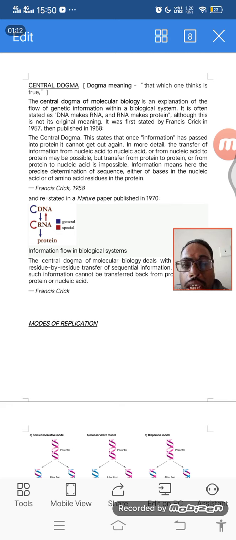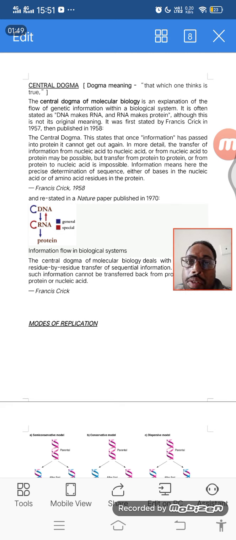So this DNA is protected or preserved inside a code, and this code has to be opened up and converted into a language the cell knows. The code is DNA, and the language which the cell knows, especially the ribosomes, is on the basis of mRNAs and tRNAs, and the ribosomes will convert it into a protein. That protein will carry the information or the command for what a cell has to do.